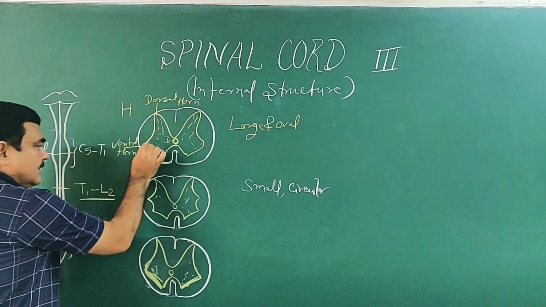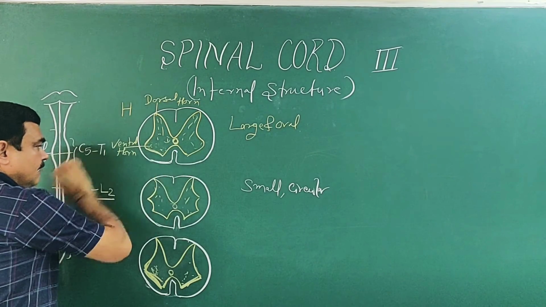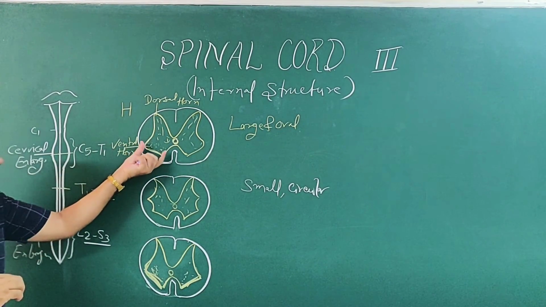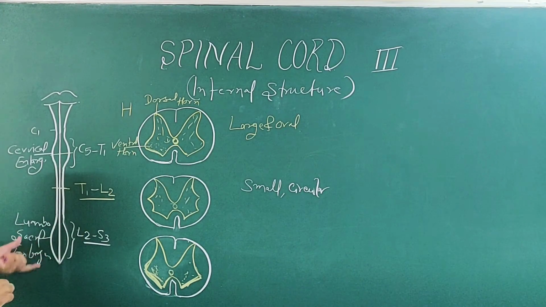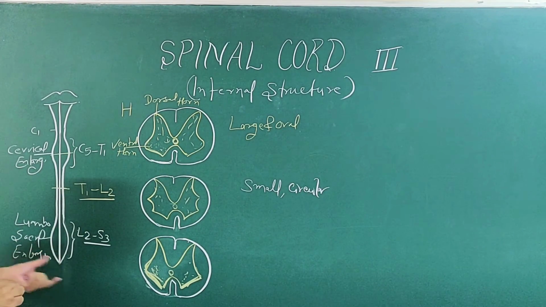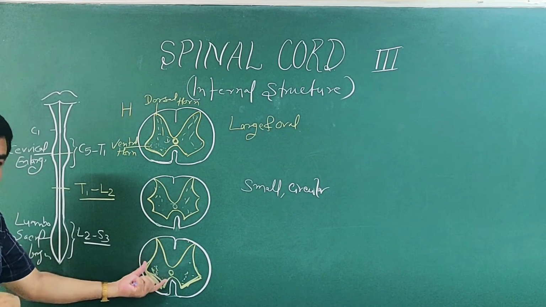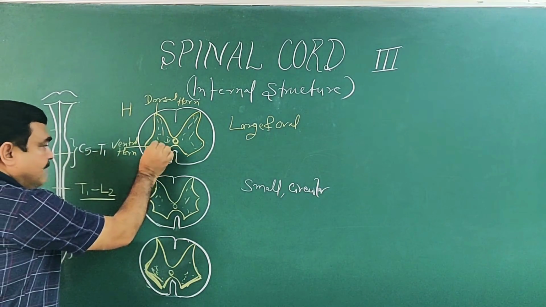In the cervical enlargement, this size is large. In the lumbosacral enlargement, this size is large. The ventral horn is large or massive.